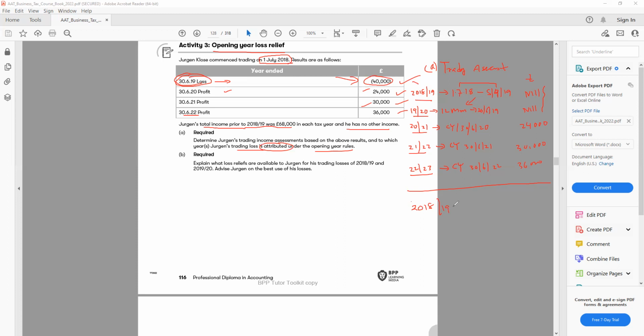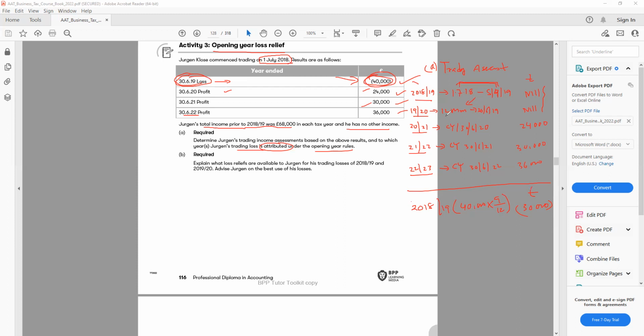If you look at the months from July to March, so July, August, September, October, November, December, January, February, March, 9 months. So from the 40,000, I have to take 9 months, that is July to 31st of March. So I'll take 40,000, let's say, divide by 12 times by 9. So this loss I'll allocate on 18-19. That is 30,000. The way we allocate the profit, the same way we allocate the loss.